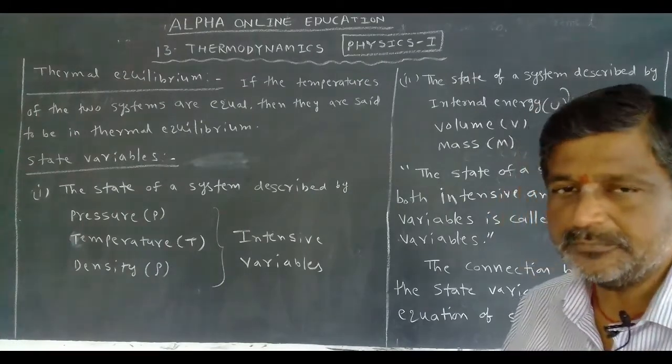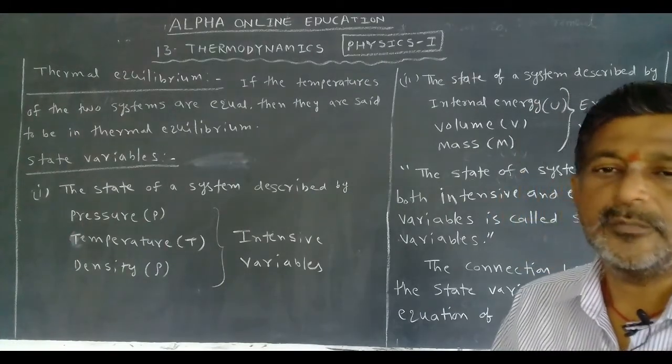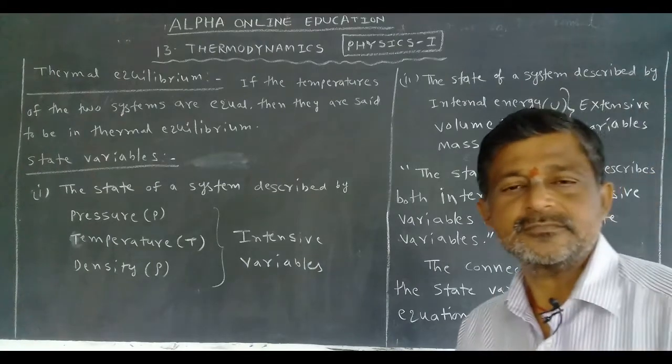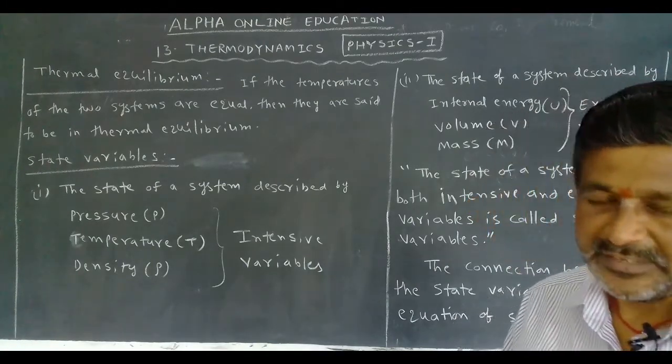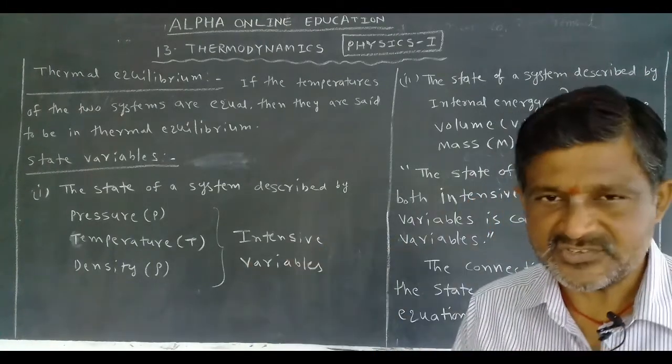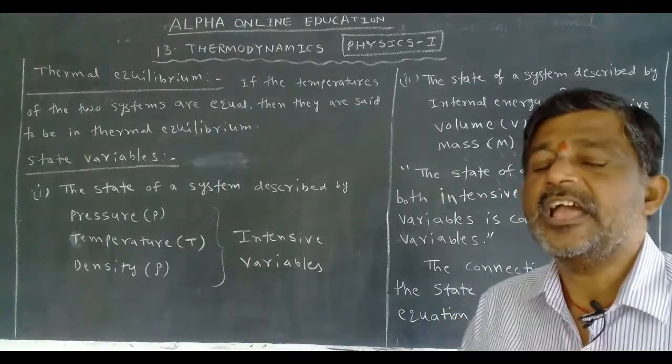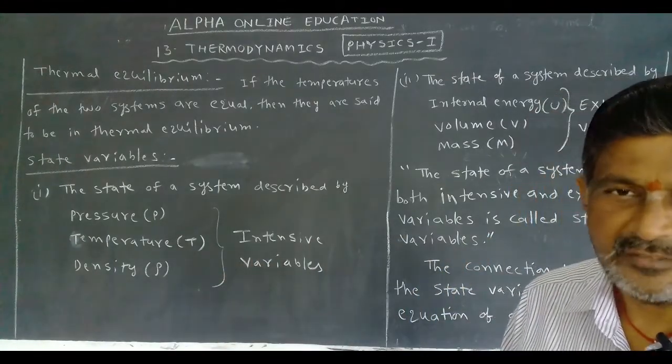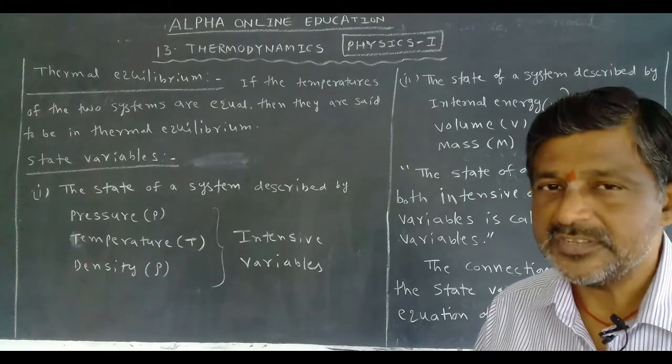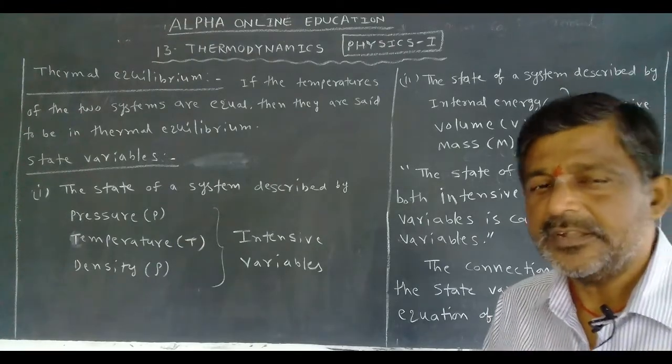I will write that on the board in the next session. The thermodynamic variables are pressure, volume, and temperature.